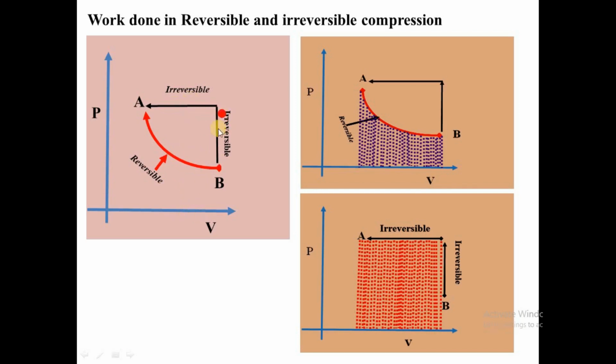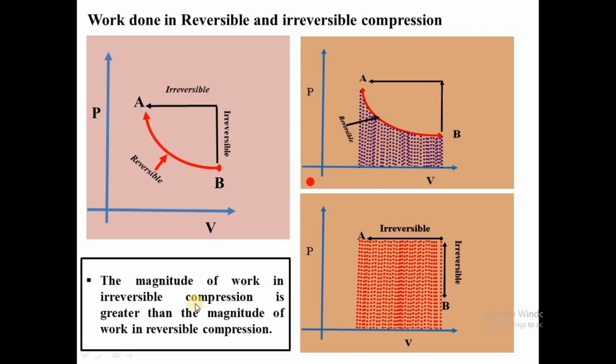So that means in irreversible compression, that's where we have a high magnitude of work as compared to the reversible compression. The magnitude of work in irreversible compression is greater than the magnitude of work in reversible compression.